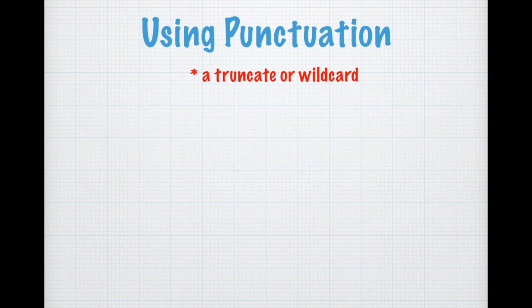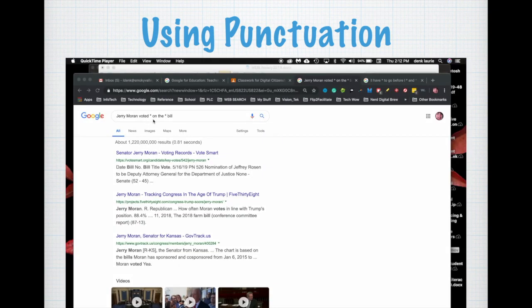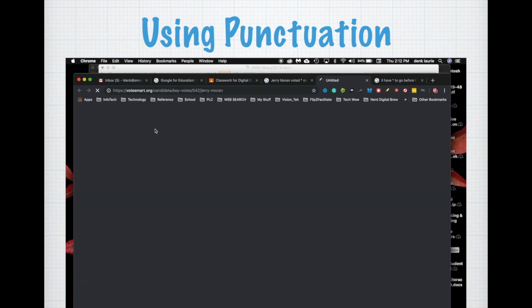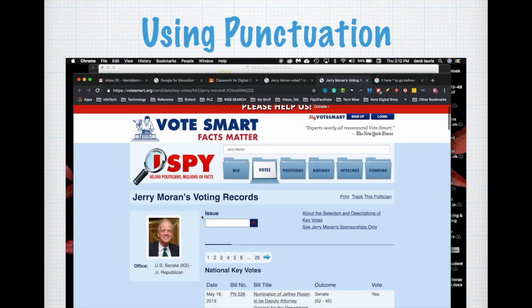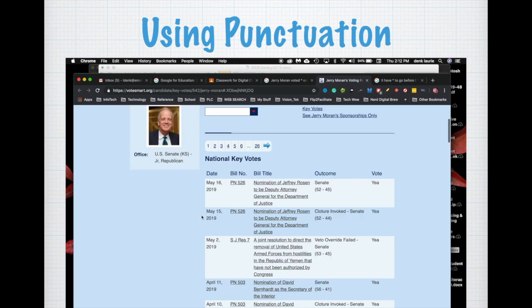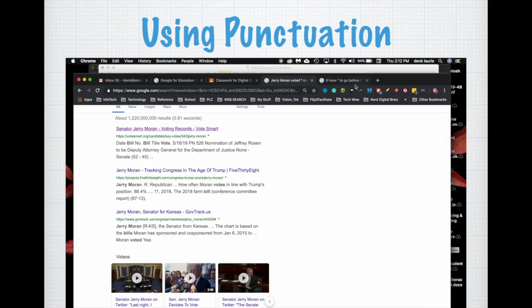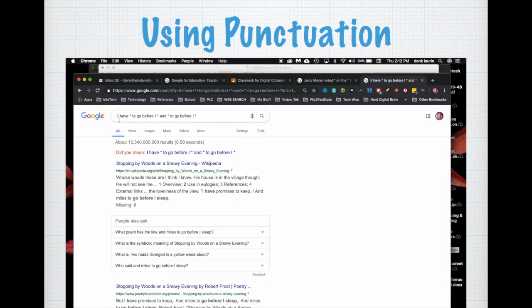Let's see what it might look like. So let's say I want to find out Jerry Moran voted blank on blank bill. I want to find out how our senator has been voting. When I type that into the search string, it's going to bring me content that allows me to see how our senator voted in certain resolutions. So it'll bring me that content.